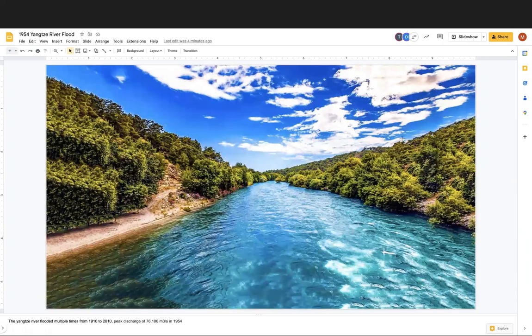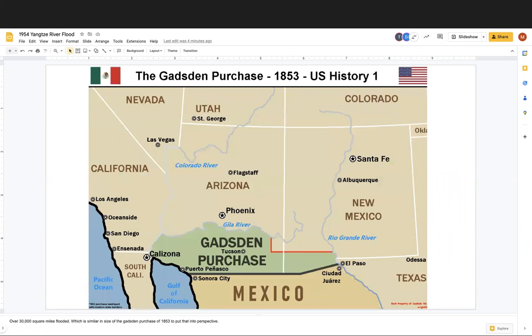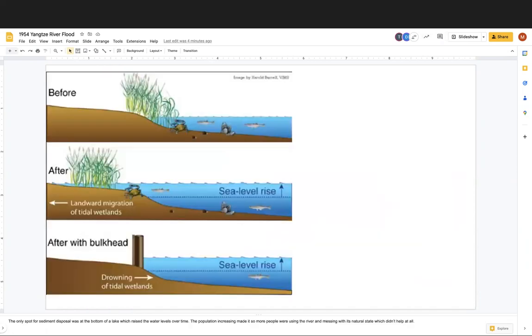The Yangtze River flooded multiple times from 1910 to 2010, with a peak discharge of 76,100 meters cubed per second in 1954. And over 30,000 square miles flooded, which is a similar size to the Gadsden Purchase of 1853, to put that into perspective. The only spot for sediment disposal was at the bottom of the lake, which raised the water levels over time. The population increasing made it so people were using the river and messing with its natural state, which didn't help at all.